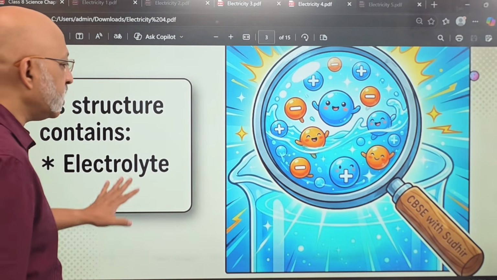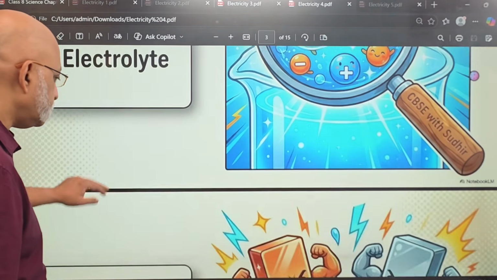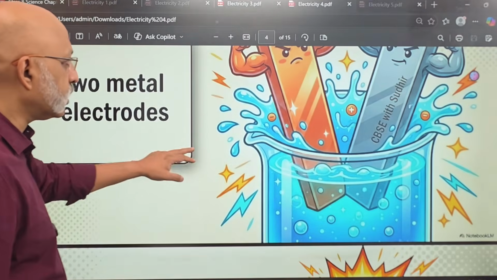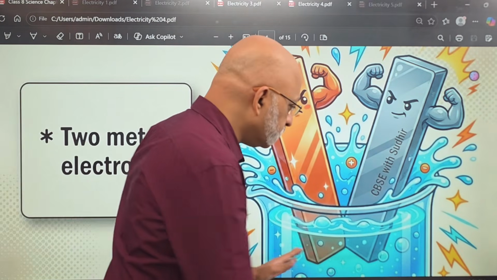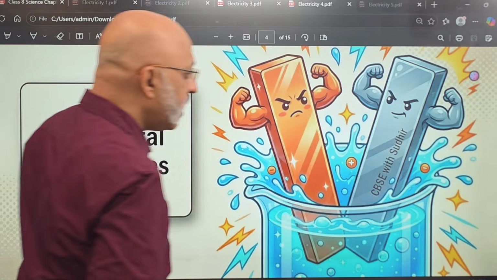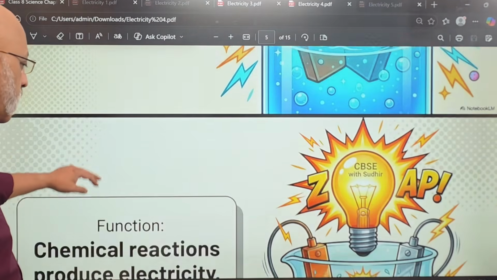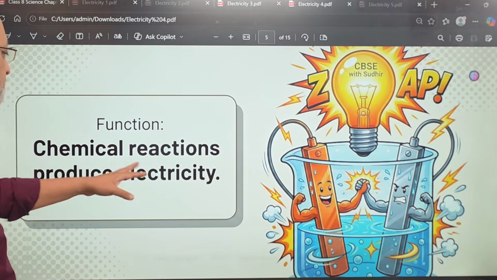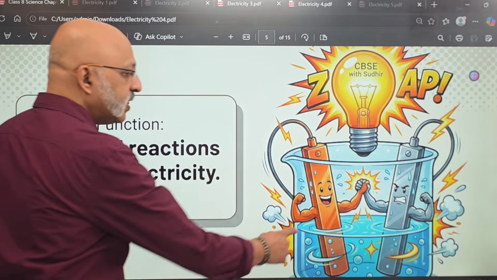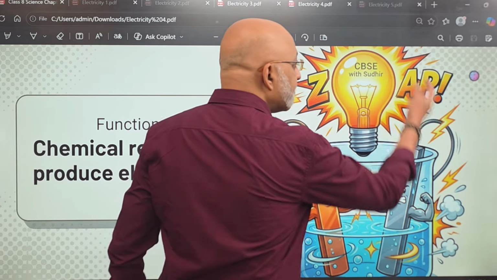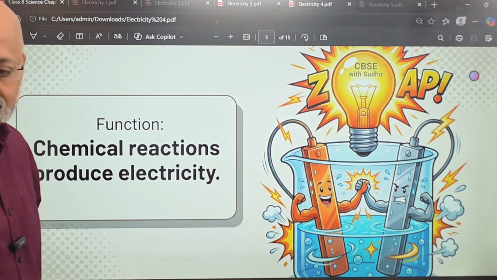Okay, so its structure includes an electrolyte and two metal electrodes. Two metal electrodes. This is not water. This is an electrolyte in which you put two metal electrodes, right? And the function is that chemical reactions produce electricity. So when they get together and they are connected, it can actually produce electricity.